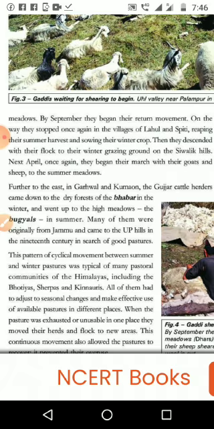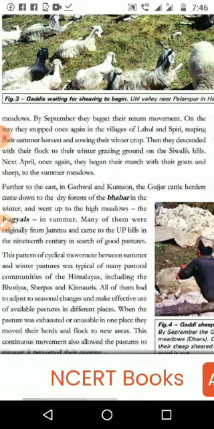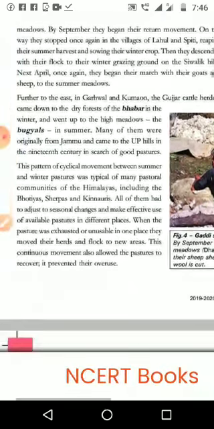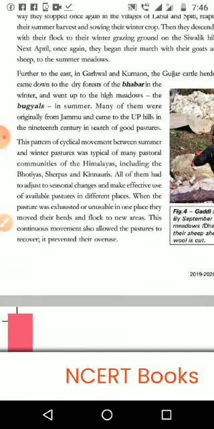They are also basically from Jammu and Kashmir, and they are not herding goat and sheep. Instead, they are cattle herders. This pattern of cyclical movement between summer and winter pastures was typical for many pastoral communities in the Himalayas, including Bhotiyas, Sherpas and Kinnauris.